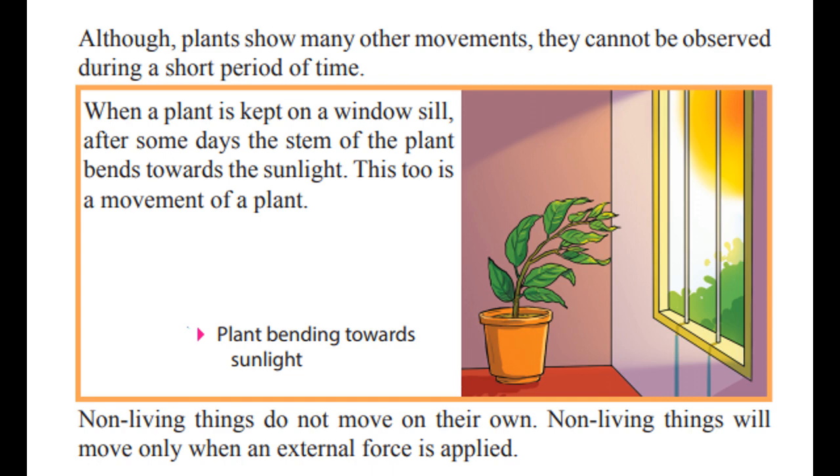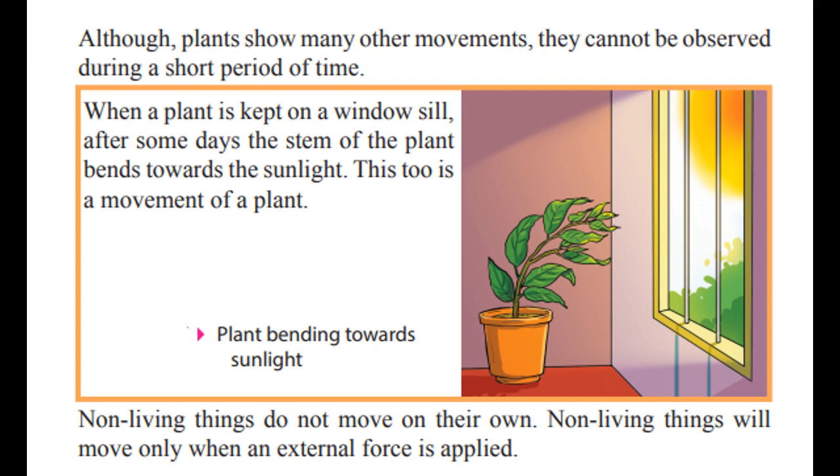So although plants show many other movements, they cannot be observed. This is important. They cannot be observed during a short period of time. Not like animals. When animals move their body parts or locomote from one place to another, it can be easily observed at the same time. But for plant movement, apart from the mimosa plant, where when you touch it you can see the movement at the same time, this type of movement you can't observe right away. It takes time. I hope you will do this experiment at home. This is a really easy one.